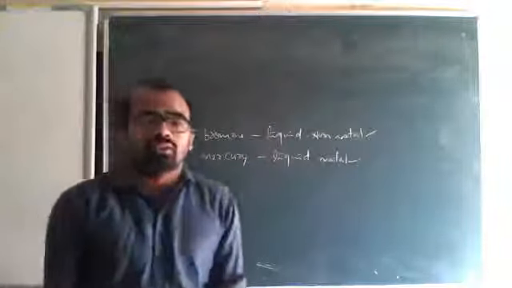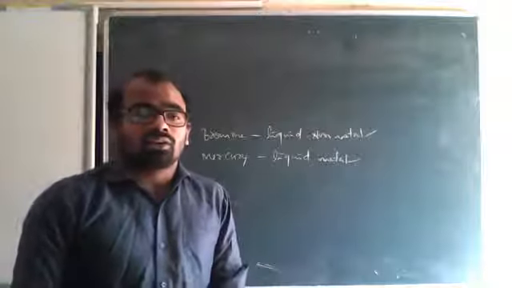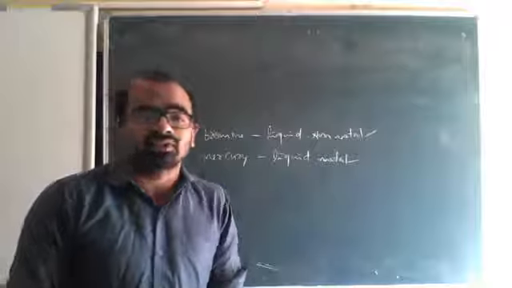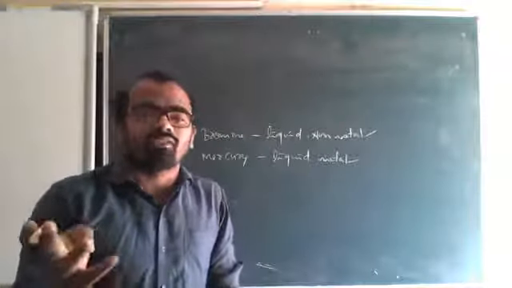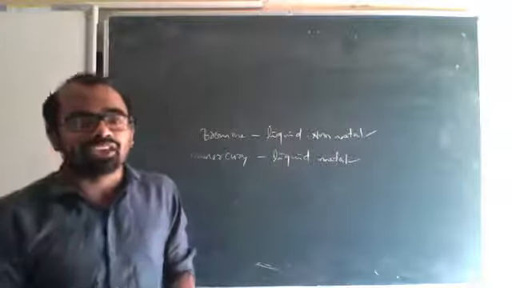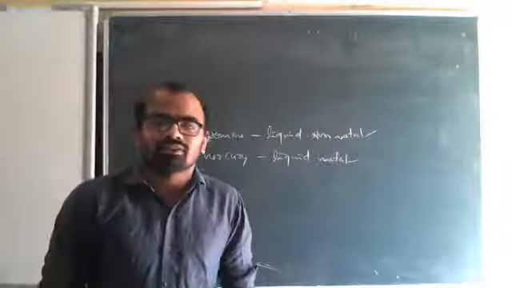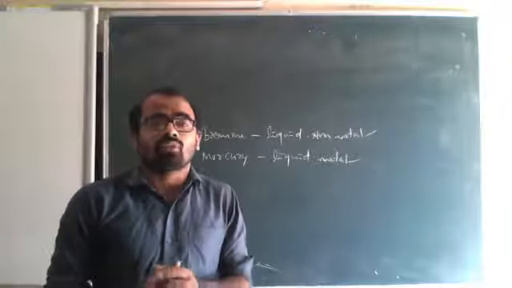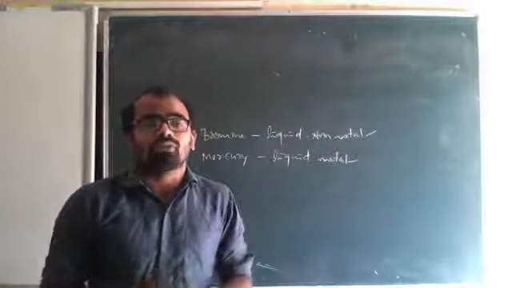If they ask, non-metals are non-lustrous, but some exceptions are there. Which are they? Graphite and iodine. Graphite you can see in your pencil, it has a shiny nature even though it is a non-metal. Some kinds of questions might be asked like that. Remember that, and for 1 mark they might ask those kinds of questions.